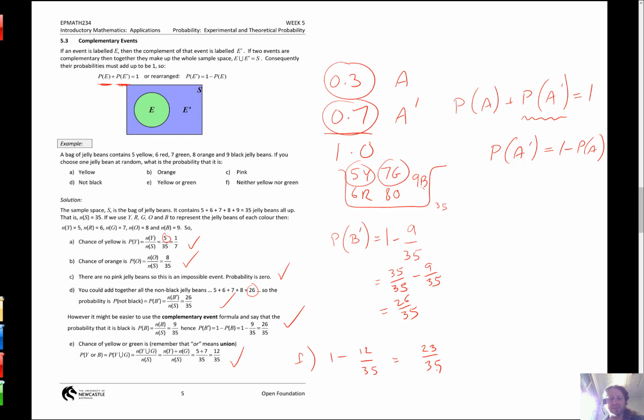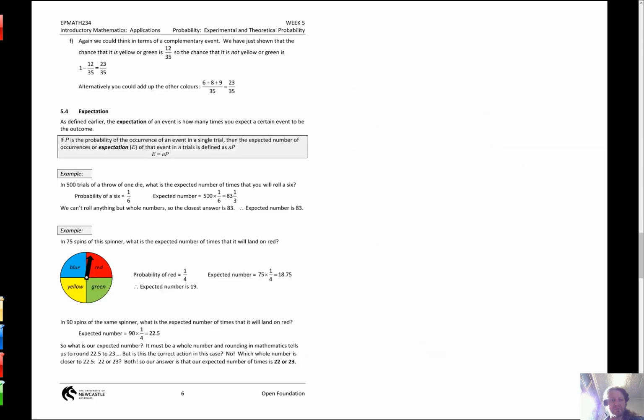The other thing I could have done is said, well, there's 5 yellows and 7 greens, so I just want to add up the 6 reds, the 8 oranges, the 9 blues. They're the other things I could get. And of course, we still get 23 if you add them up. So 2 ways again to do it, which we have there.